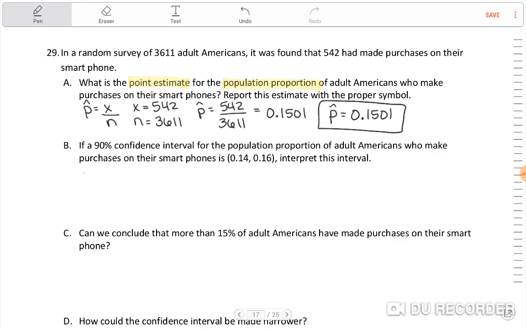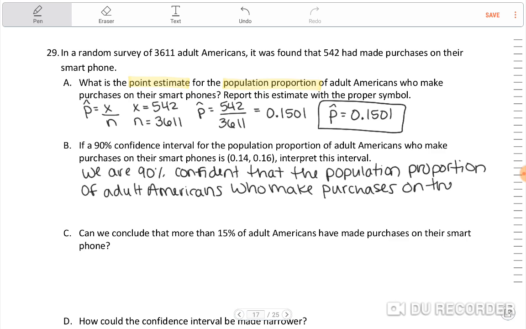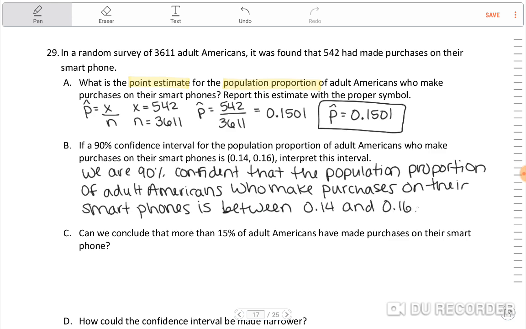We are 90% confident that the population proportion of adult Americans who make purchases on their smartphones is between 0.14 and 0.16.